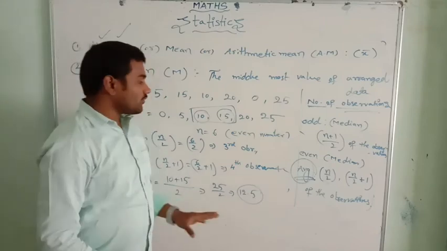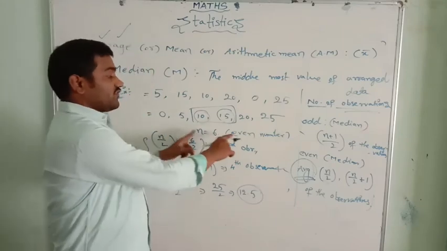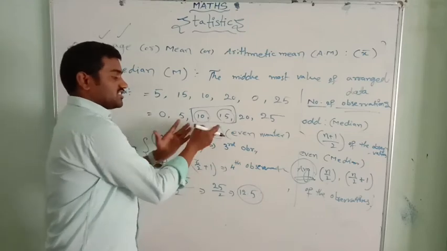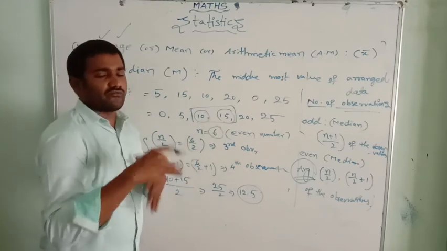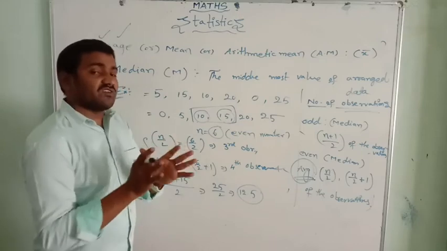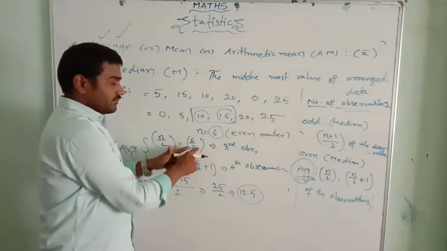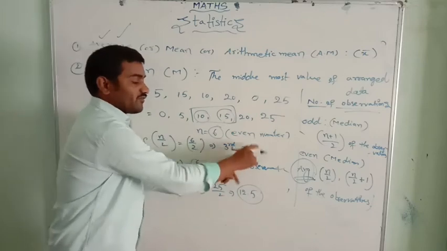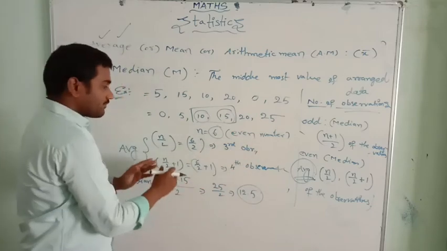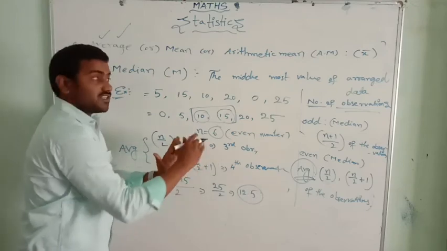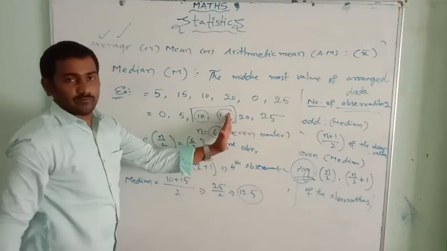Simple. If the number of observations is an even number, whether it is 6 or 8 or 10 or 2 or 4, first you take n by 2 of the observations, then n by 2 plus 1, the next immediate observation.